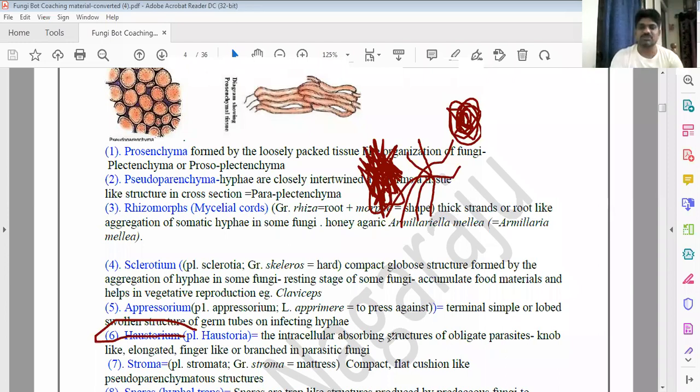That special body is there only in the fungi, to absorb the nutrients from the host.